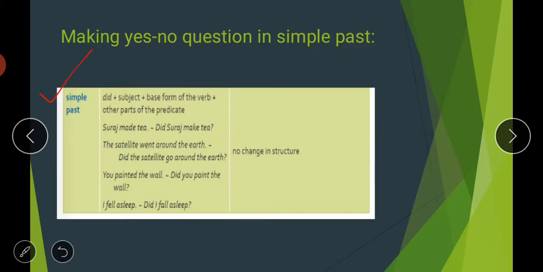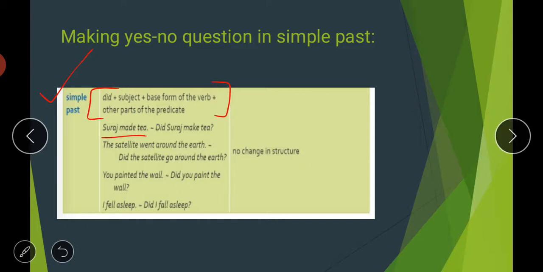First is simple past. The basic structure of a simple past question will be: did plus subject plus base form of verb plus other parts of the sentence, or the predicate. So, Suraj made tea. Look at this sentence. Earlier we said Suraj makes tea, which was present. Now we have used the second form of the verb: Suraj made tea. So it is a simple past sentence. How can you make a question from this?